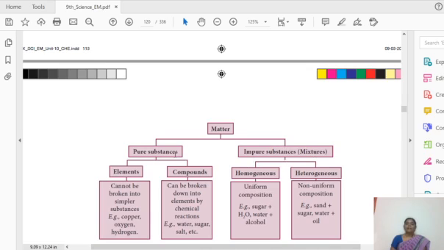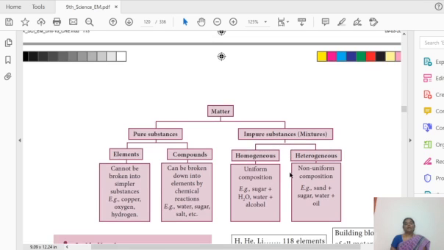Again the pure substance is classified into elements and compounds, and impure substance can be classified into homogeneous and heterogeneous mixtures. So this is the general classification of matter. Kindly note it down. It may be asked in 1 mark or 2 mark questions, or they may ask how to classify matter. You want to draw this flowchart.